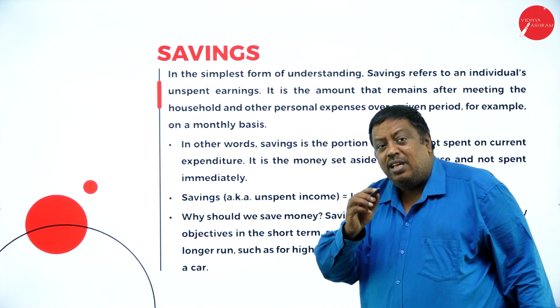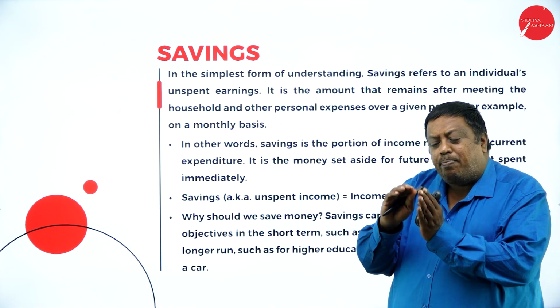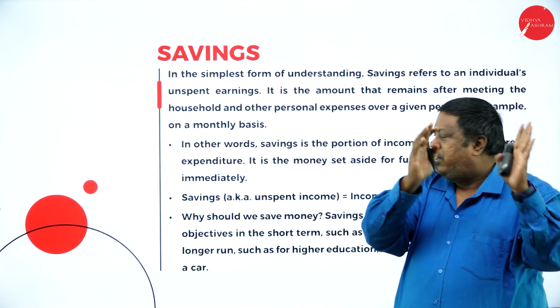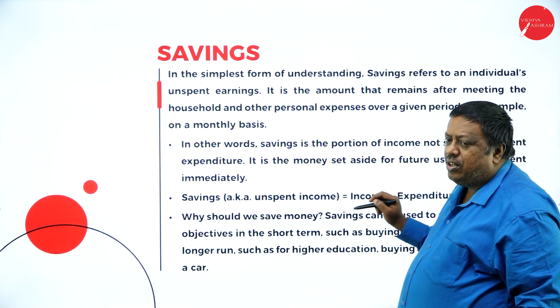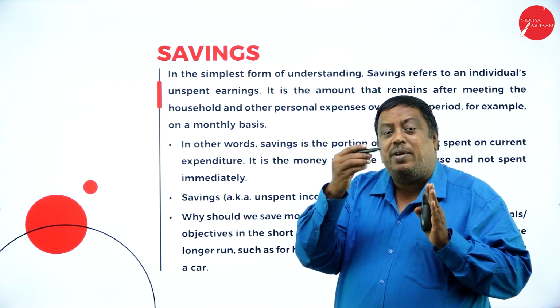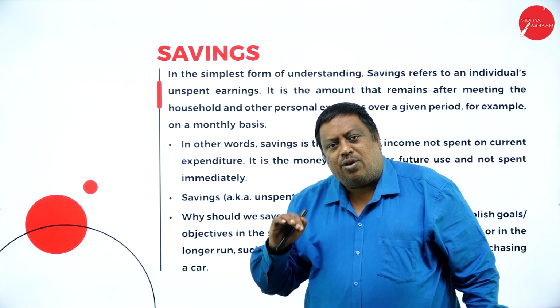Already I said, it is the amount of income in which a part has been kept aside for the purpose of the future. Savings is unspent income: income minus expenditure. What was your income, out of that what is the total expenditure you have made, and the remaining amount is called savings.